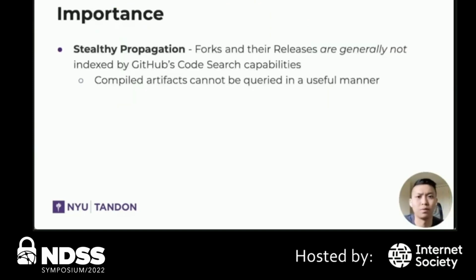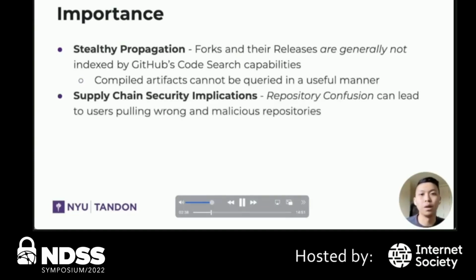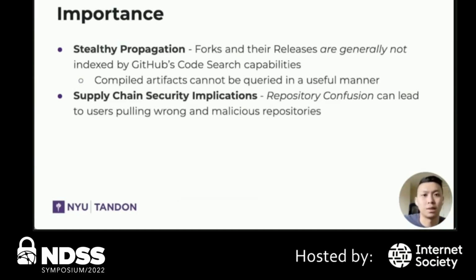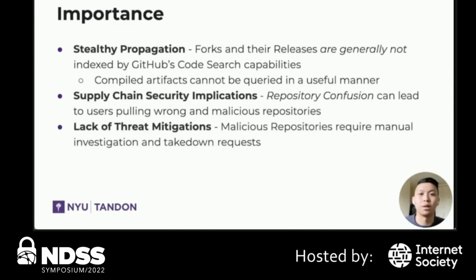Well, for one, malicious forks are useful for stealthy propagation, where forks in their releases are generally not indexed by GitHub's code search capabilities. To make matters more complicated, compiled artifacts cannot be queried in a useful manner for security research. Such malware also has supply chain security implications, where employing such confusion techniques as described earlier can lead to users pulling the wrong and malicious repositories, which may end up being a dependency for another codebase. Finally, there is a lack of threat mitigations on the platform, as malicious repositories do require manual investigation and takedown. Now, this typically means that attacks have already occurred amongst users.